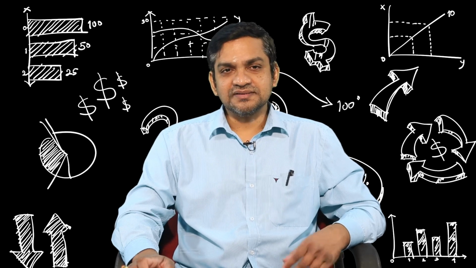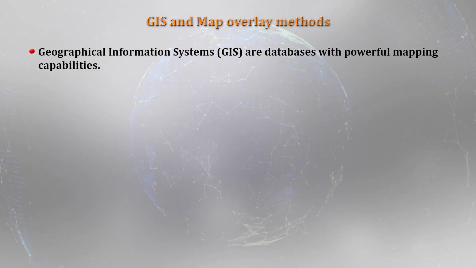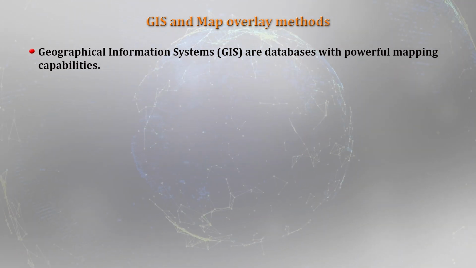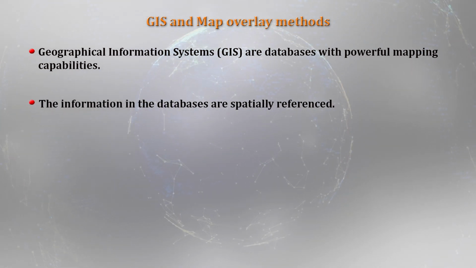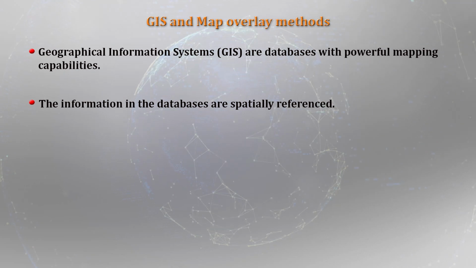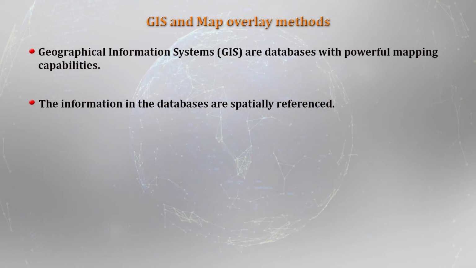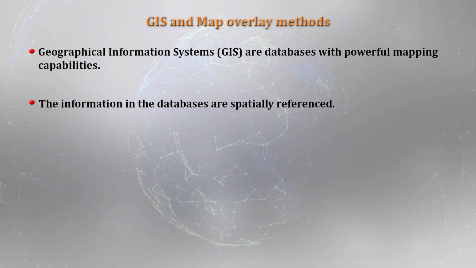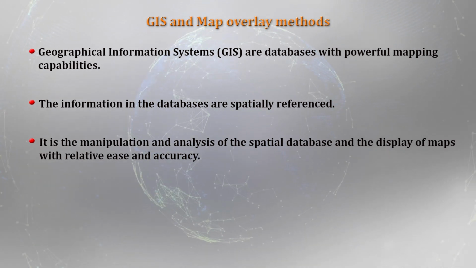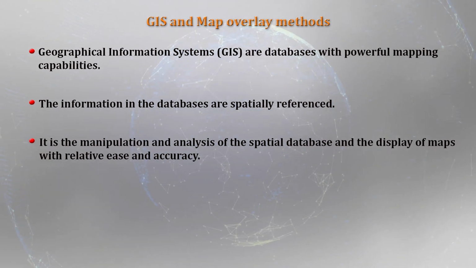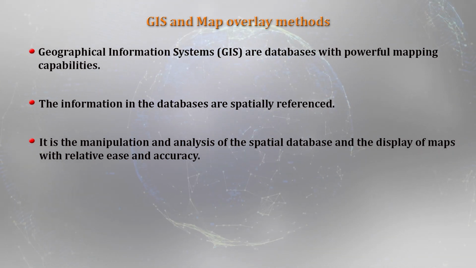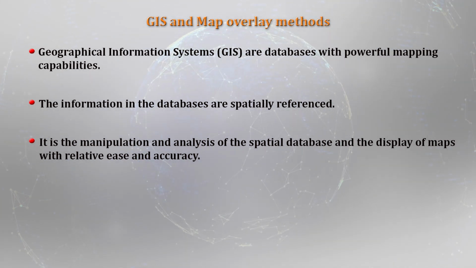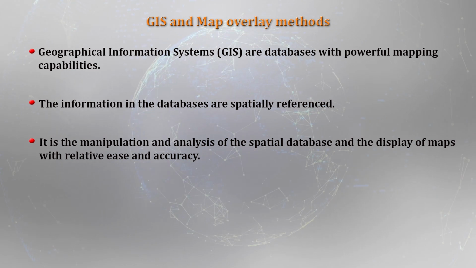Let us see what GIS is. Geographical Information Systems are basically databases with powerful mapping capabilities. The information in the spatial database is spatially referenced. That is a basic feature of any information, or in other words, the databases. GIS attempts to manipulate and analyze the spatial database and display the results, the maps, with relative ease and accuracy. This, in a nutshell, is the essence of GIS.